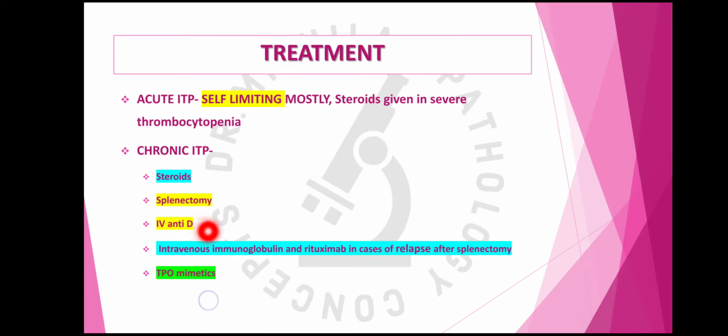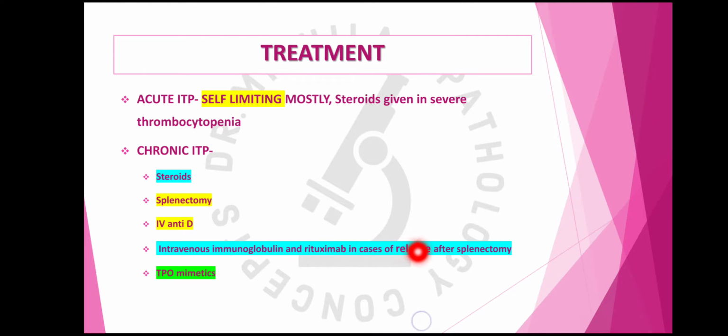Although it is not so popular, in this the anti-D which is given to the patient coats the RBCs, because the D antigen is present on the RBCs, and now these RBCs will be phagocytosed by the macrophages. They will compete with the platelets for phagocytosis, so in this way the platelets will be less phagocytosed. This is the mechanism, but sometimes this therapy is not that popular because it can cause increased hemolysis of the RBCs. Next is intravenous immunoglobulin and rituximab, which is a monoclonal antibody for CD20.